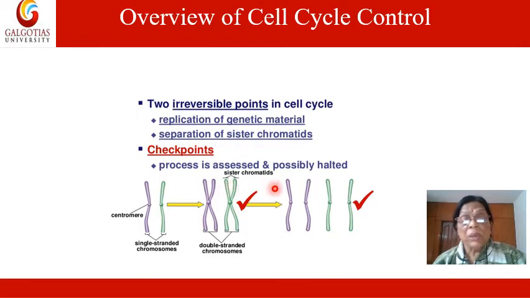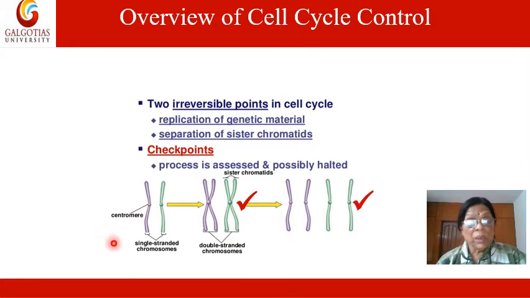Process is assessed and possibly halted. So at these checkpoints, because these stages are irreversible, and that might lead to havoc, either the death of the embryo, or there might be some genetic aberration. So as to check this, there are several checkpoints. So the process is assessed and possibly halted if there is some problem.